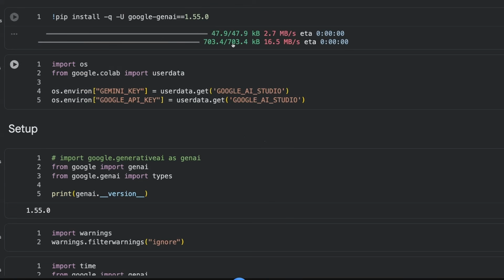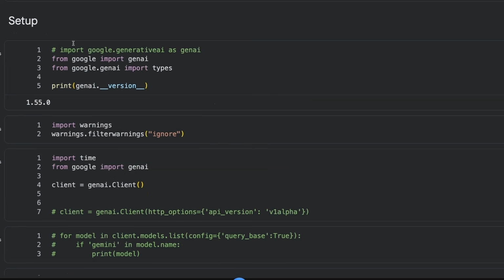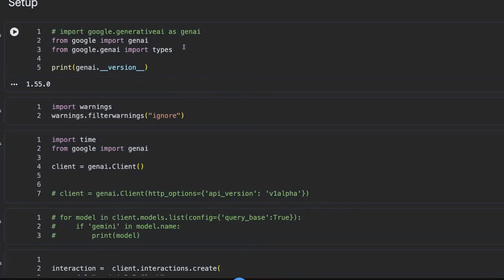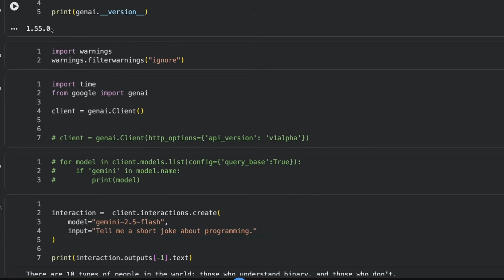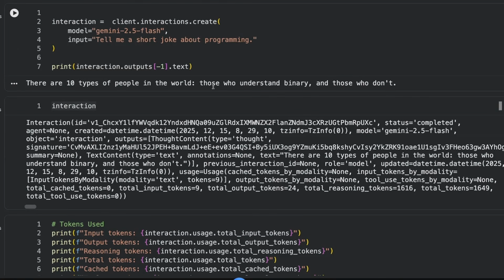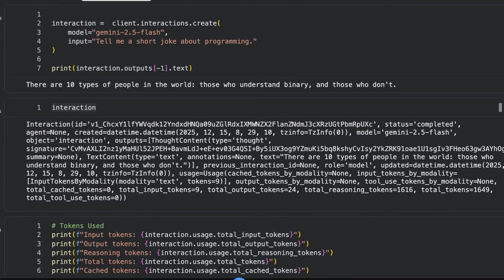Okay, so the first thing you need to do is make sure that you've got the latest version of the SDK installed. So you actually want the Google Gen AI 1.55.0 or higher to get the Interactions API. You see here, we're just basically importing the Gen AI SDK, checking that it's 1.55. And then to use this, we're going to just use client.interactions. So this is the main difference from the previous API, and the previous API is still in there. You can actually still use that. I'm not sure how long that's going to be there.